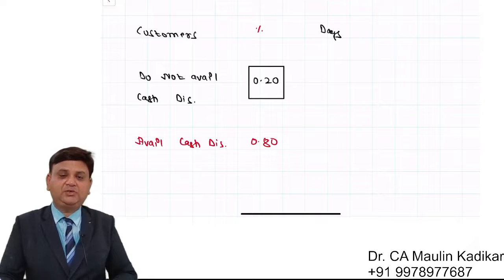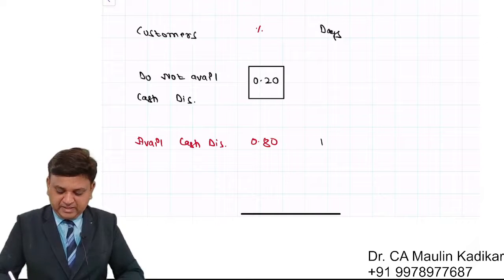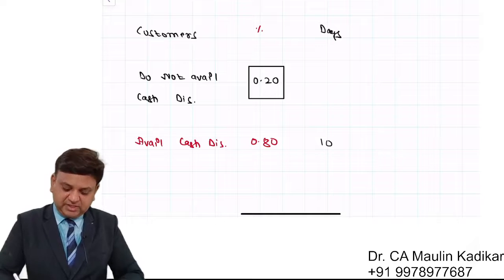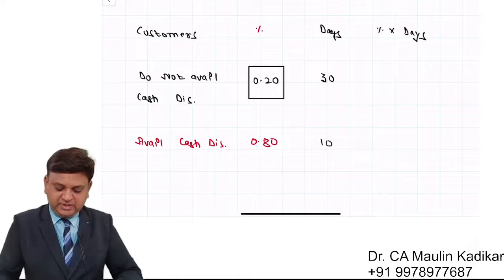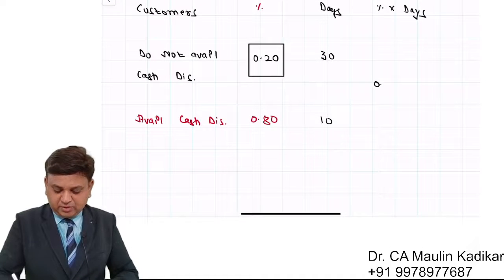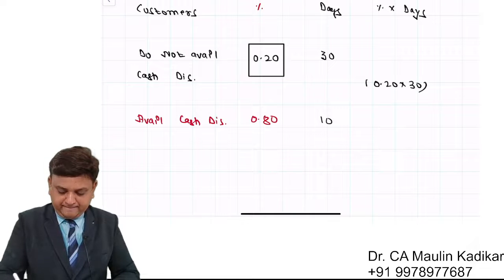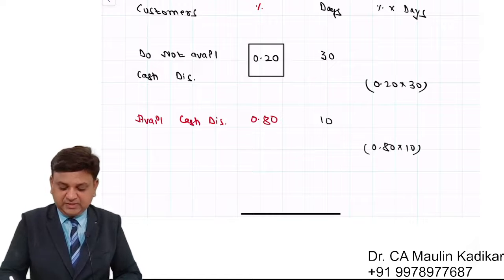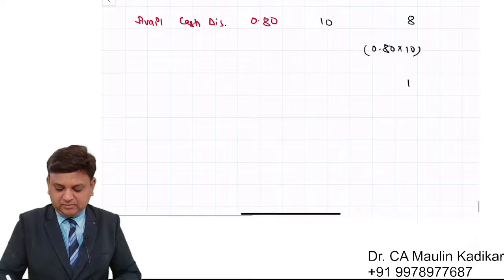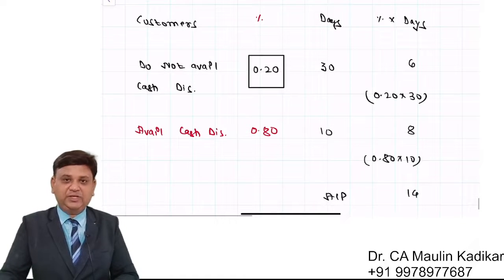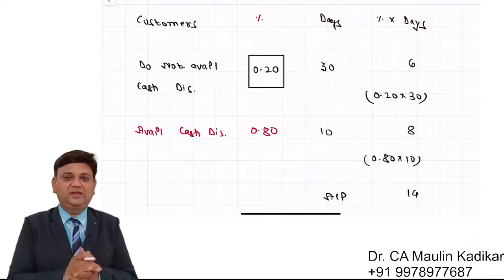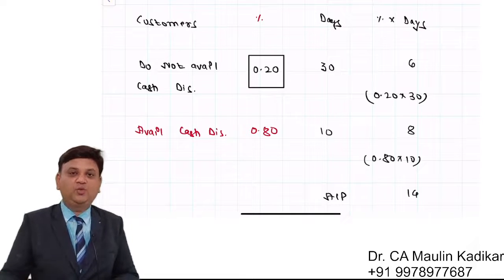Customers who avail the cash discount, they have to make payment in 10 days. For the remaining customers, the credit period is 30 days. So percentage into days. What will happen? It is 0.20 into 30 and 0.80 into 10. So this is 6 and this is 8. 8 plus 6 is 14. So average collection period would be 14 days. This is the way they have provided to us the weighted average collection period.